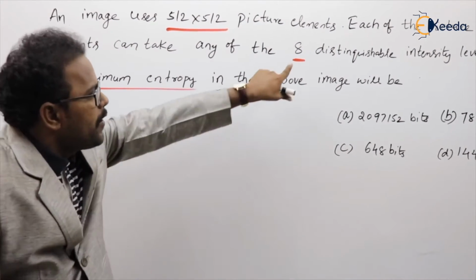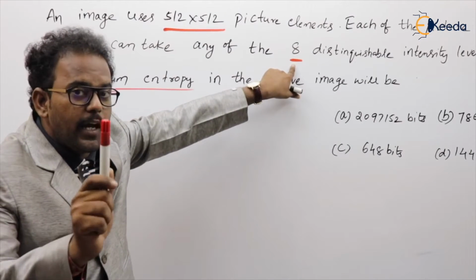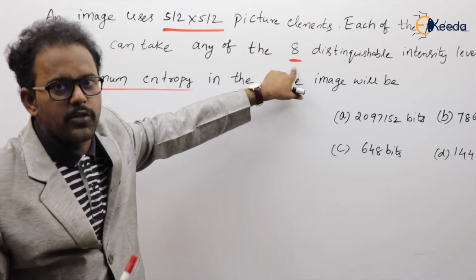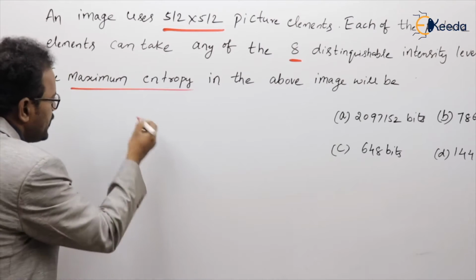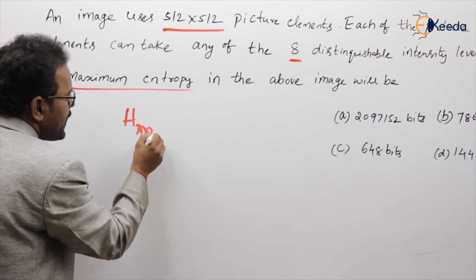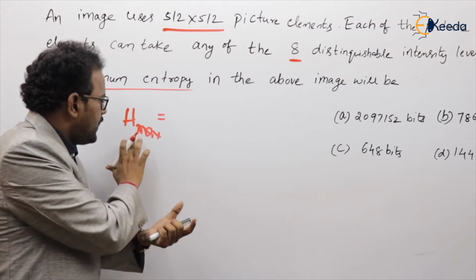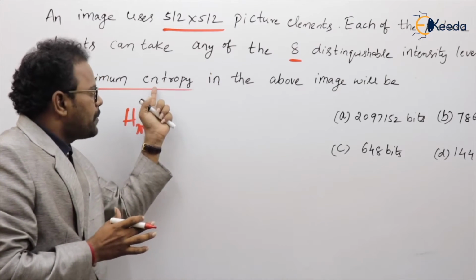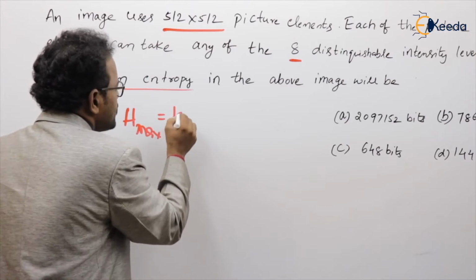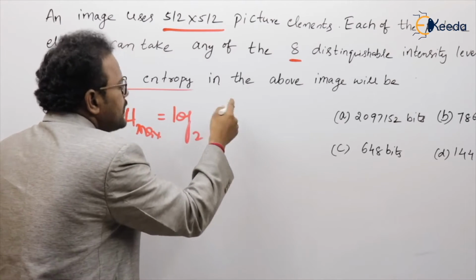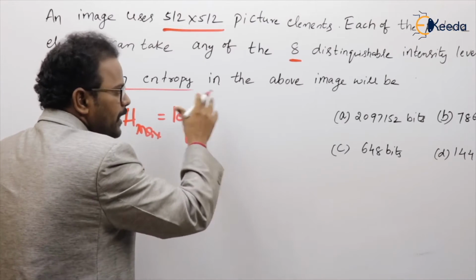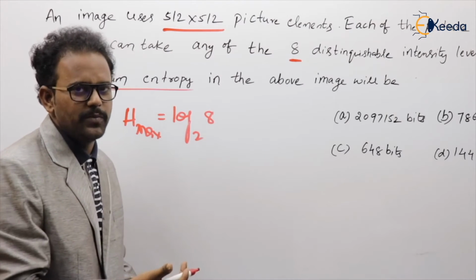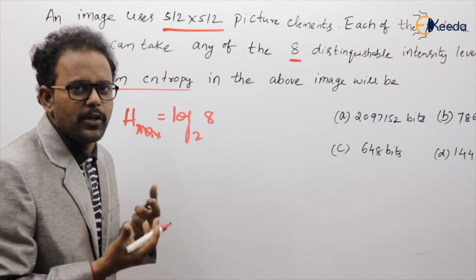When is entropy maximum? Whenever all levels have equal probability of occurrence. And we already derived this in the classroom. Directly I am giving the formula. The formula for Hmax is simple logic. The actual formula I wrote previously is for entropy. If you want to calculate the maximum entropy, simply it is log 2 of how many symbols or levels the source generates. Here 8 distinguished levels, so log 8. Generally, log n base 2. N is the number of symbols generated by the source.